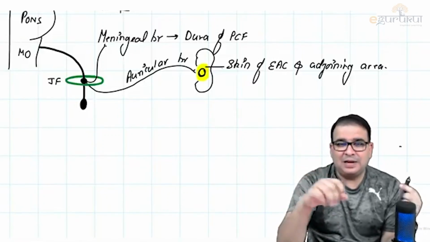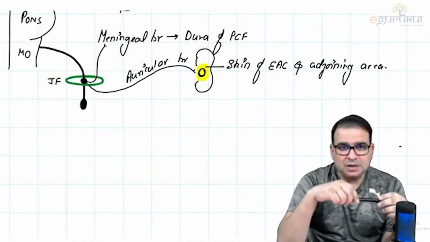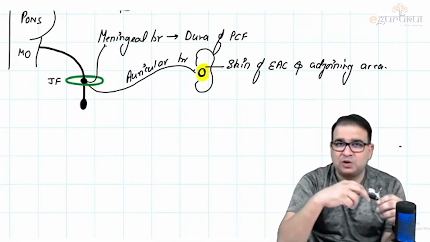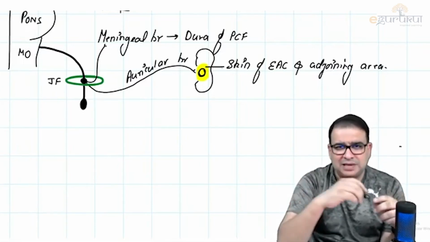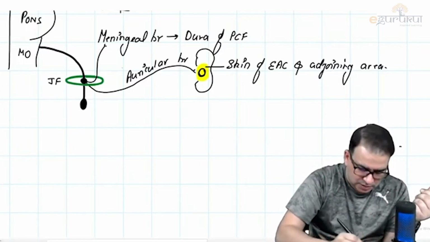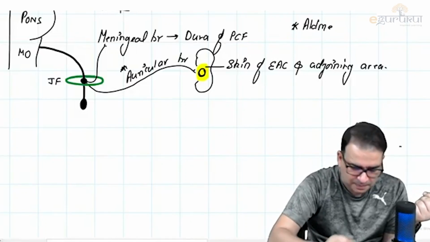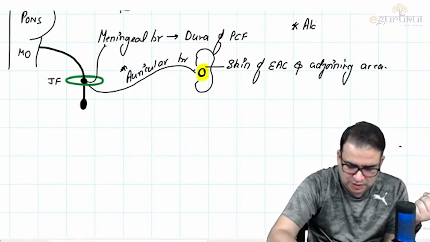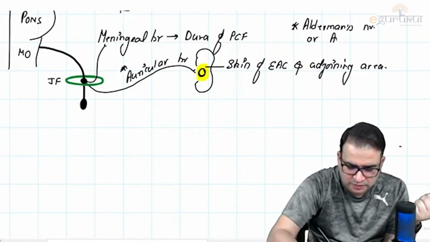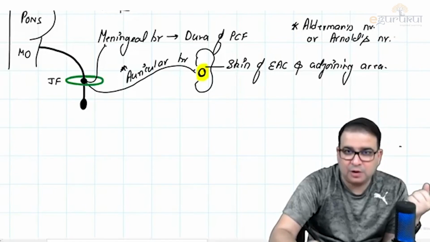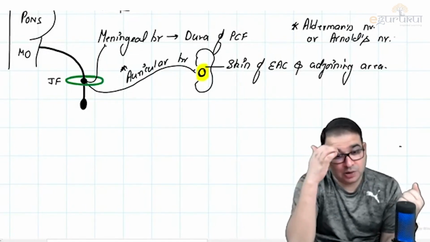One interesting fact I'll tell you is that this auricular branch of the vagus nerve is also called Edelman's nerve. Let me point out here, this auricular branch is called Edelman's nerve, or also Arnold's nerve. You know what this Edelman or Arnold's nerve is?